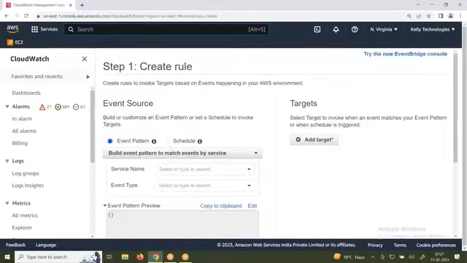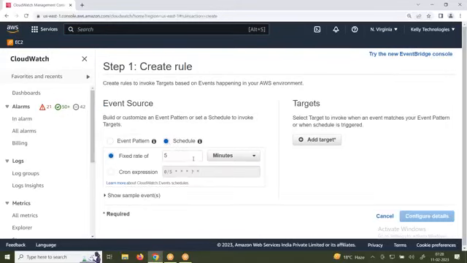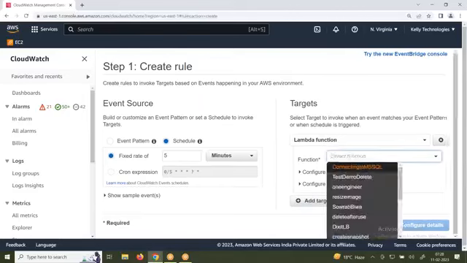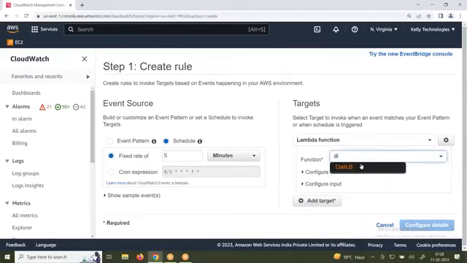Create a rule. Then I want to run every 5 minutes. What is it that you want to run? I want to run the lambda function every 5 minutes. Okay. What is the function name? Dikshit function name. You go and click on it. You can see it.